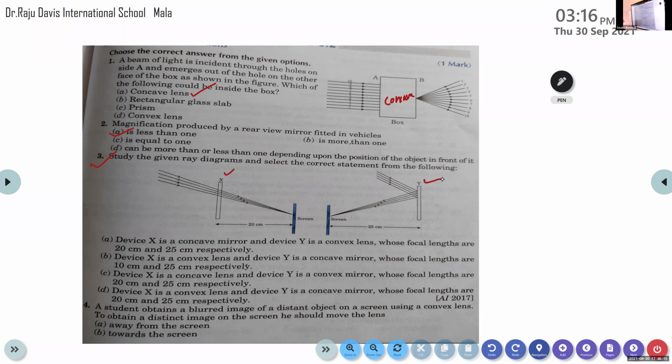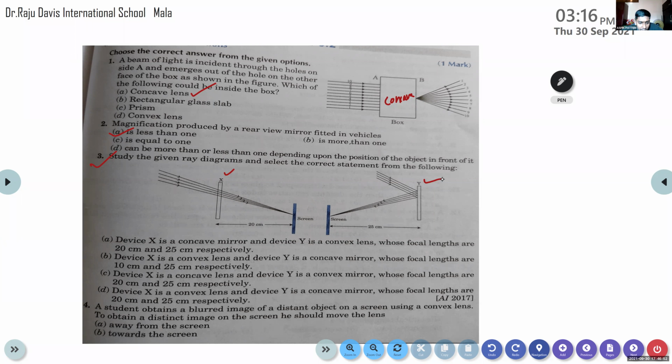Device X is a concave mirror and device Y is a convex lens whose focal lengths are 20 centimeter and 25 centimeter respectively. Device X is a convex lens and device Y is a concave mirror whose focal lengths are 10 centimeter and 25 centimeter respectively. Device X is a concave lens and device Y is a convex mirror whose focal lengths are 20 centimeter and 25 centimeter respectively. Device X is a convex lens and device Y is a concave mirror whose focal lengths are 20 centimeter and 25 centimeter respectively.